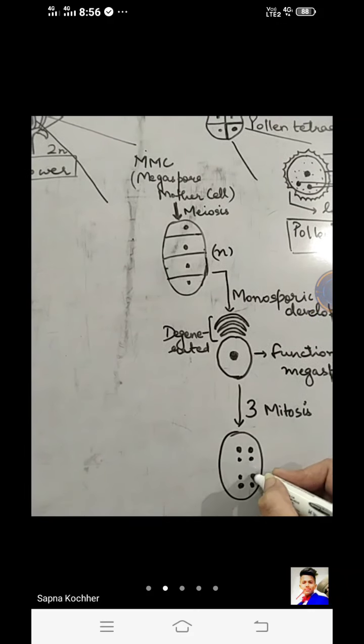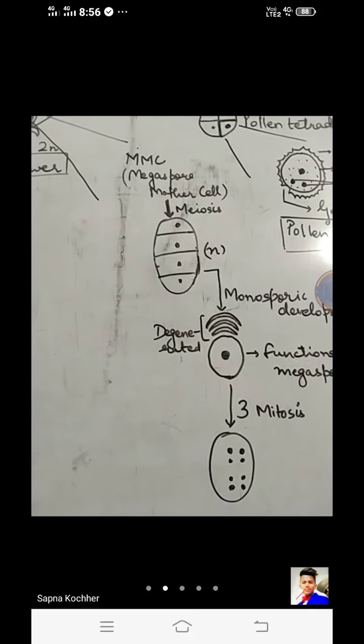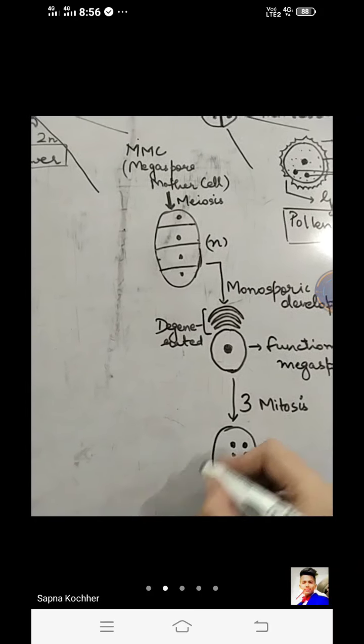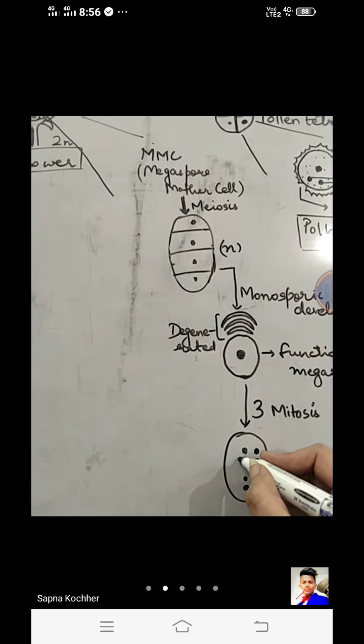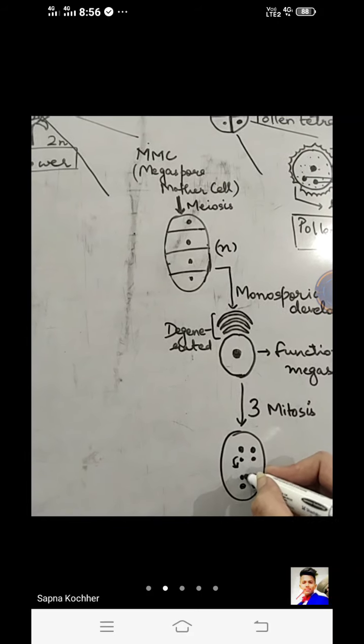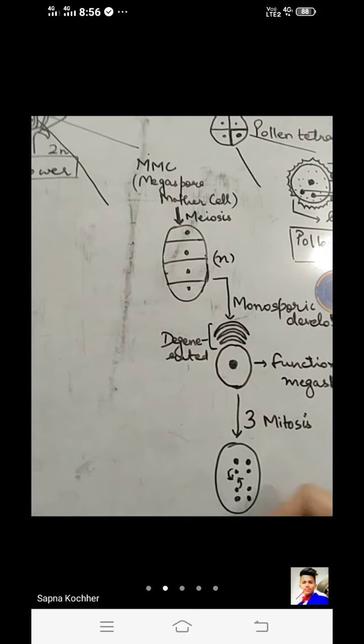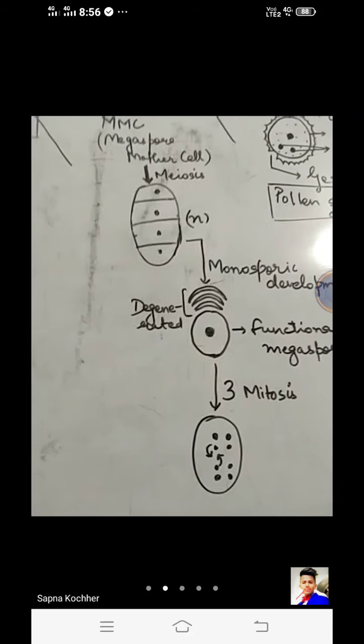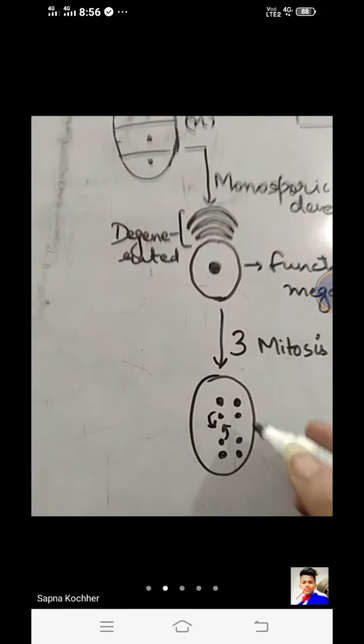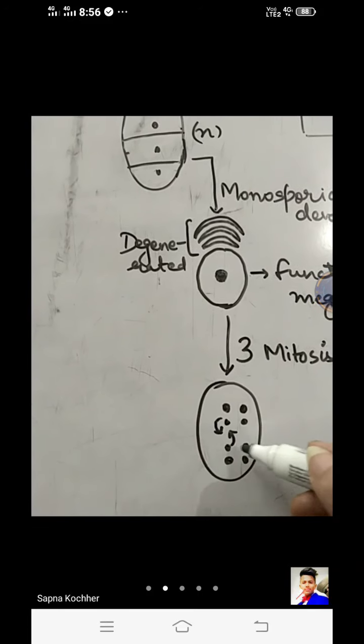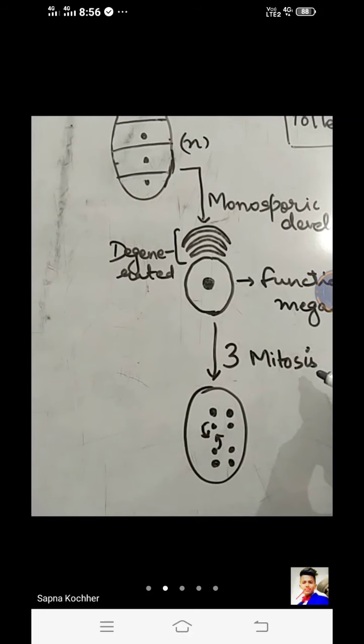That is a total of 8 nuclei, right? From these 8 nuclei, 1 from each side comes to the center. Anyone it can be, 1 from each side. You can look at it from there. There are a total of 8 nuclei resulting after 3 mitotic divisions.